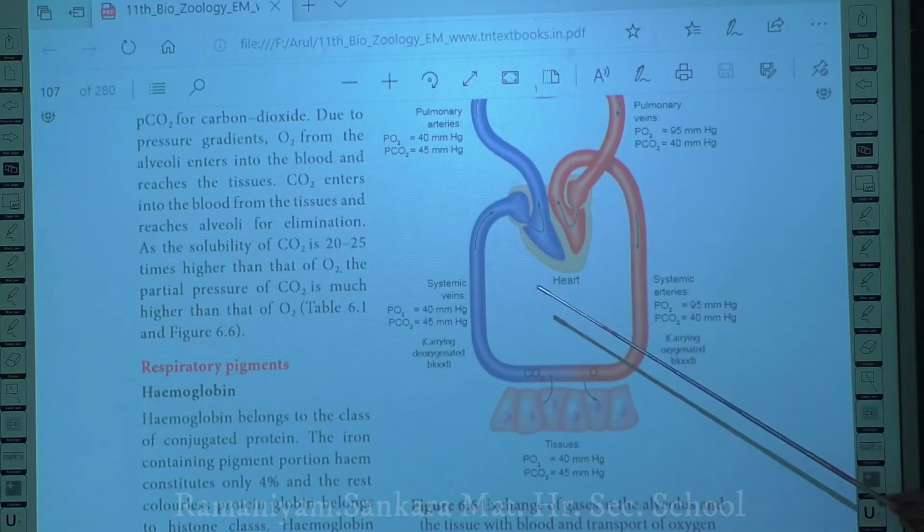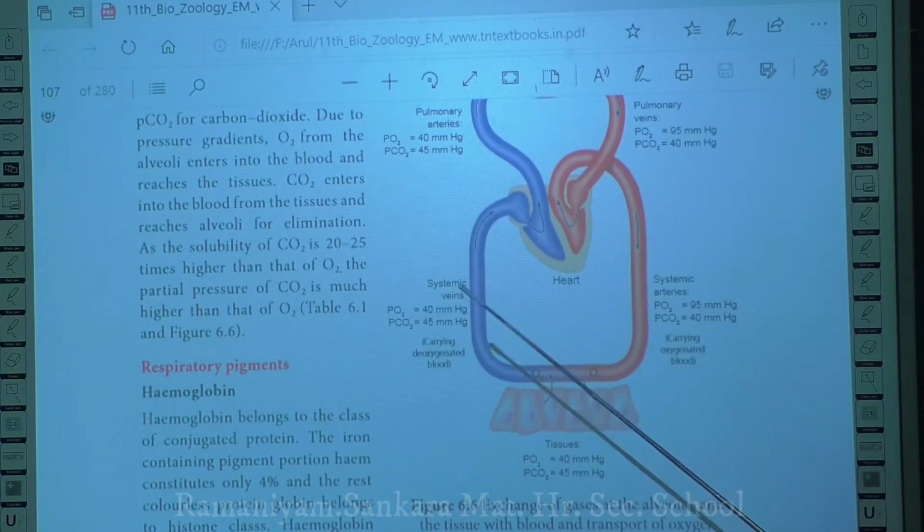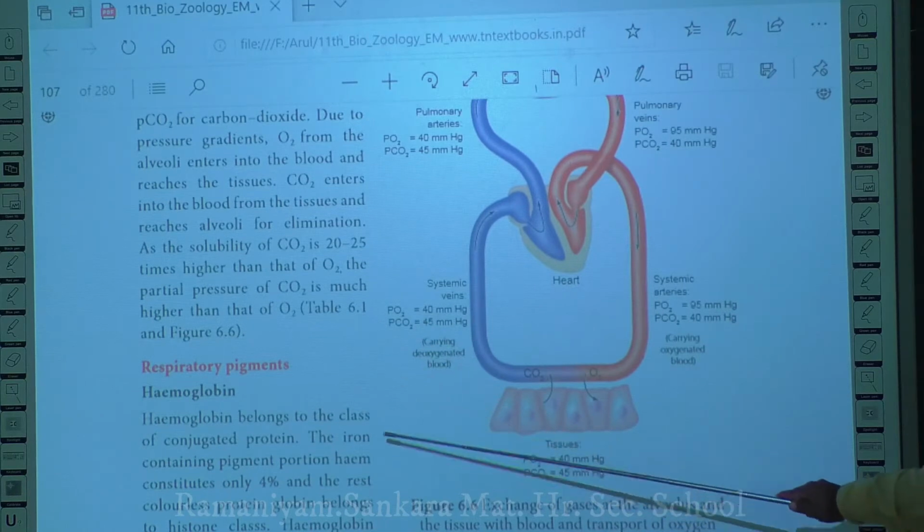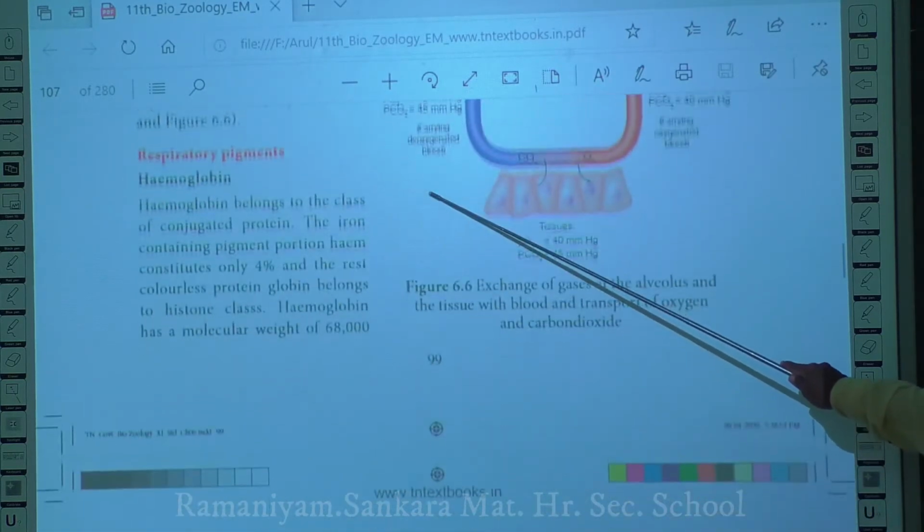So in this way, the diffusion of gases between the tissue and the blood vessel takes place. This is how the exchange of gases takes place. Next we move on to the respiratory pigment.